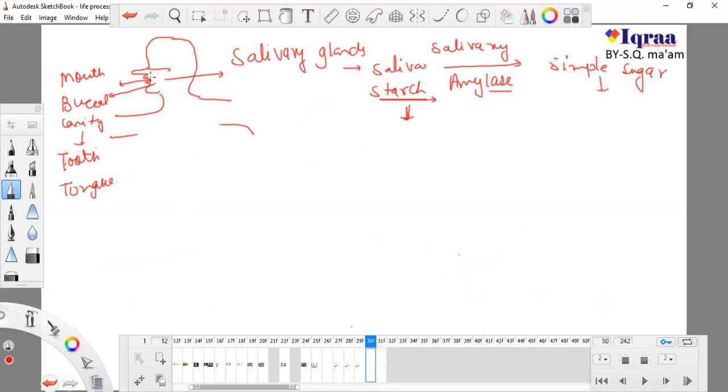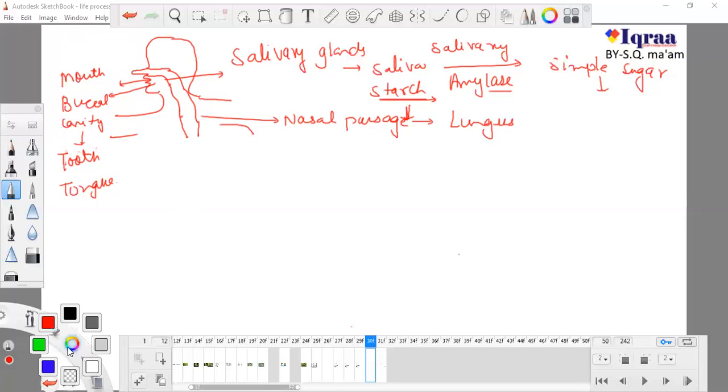Okay, so this is our nasal passage. This nasal passage will open into the lungs. And this part, which is the passage from the mouth, will open into the stomach.